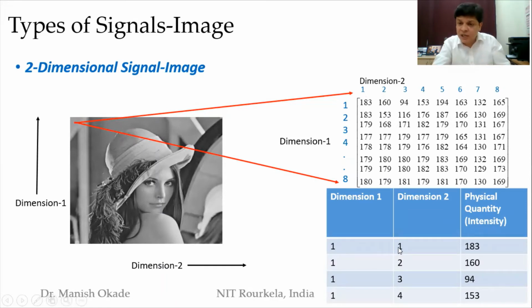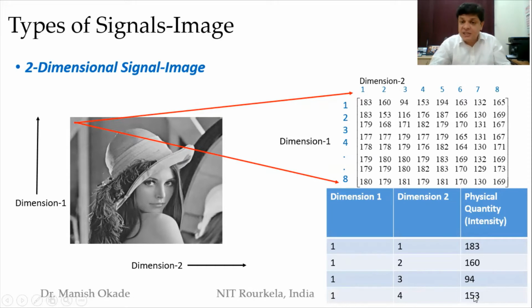The physical quantity in the earlier part was sound amplitude. Here it is not so. Here the physical quantity is referred to as intensity. Intensity is nothing but, for a gray level image, a number between 0 and 255. So here row number 1, column number 1 has value 183, row number 1, column number 2 has value 60, row number 1, column number 3 has value 94, row number 1, column number 4 has value 153.